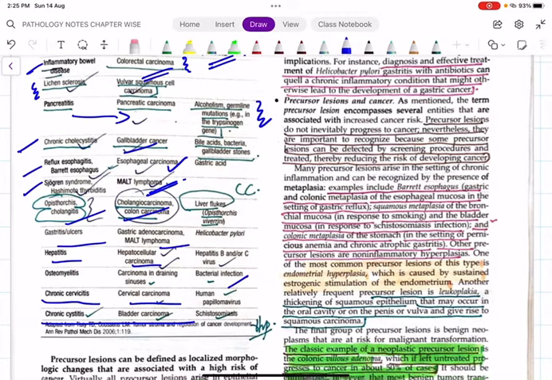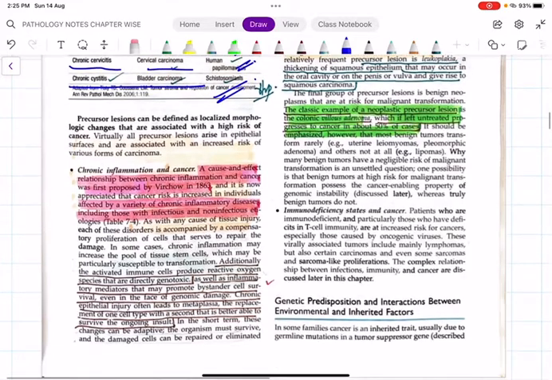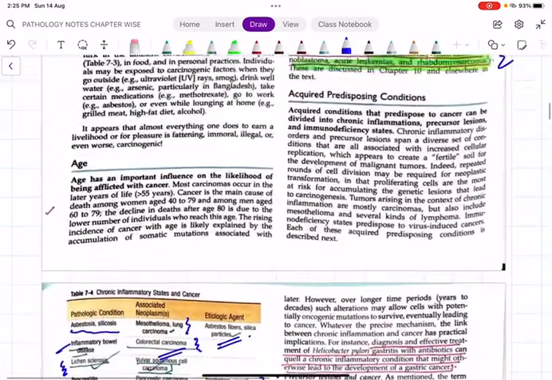Osteomyelitis is a bacterial infection. Then the next one is chronic cervicitis. Cervical cancer is caused by human papillomavirus, I have already told you. And Schistosoma haematobium causes bladder cancer. What do these precursor lesions mean? They are associated with a high risk of cancer. So chronic inflammation is one of the predisposing factors for malignancy.